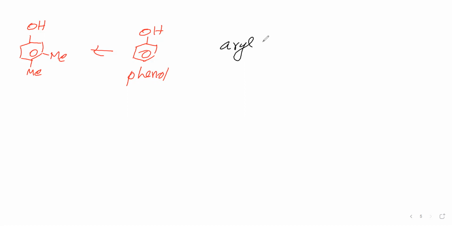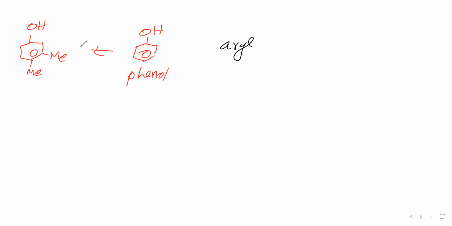An example of an aryl group is this group. Now in the OH group, the oxygen is directly attached to the carbon of this aryl group. Therefore we are calling this phenol.